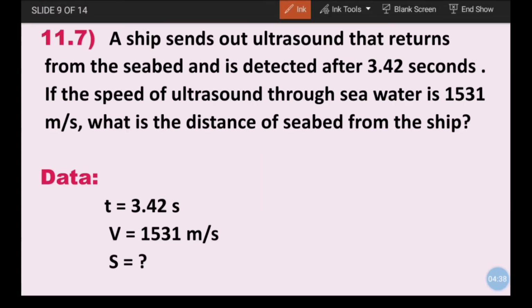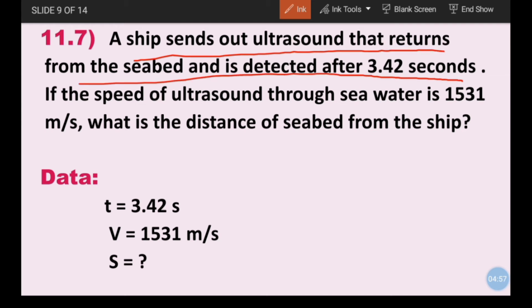Now let's see numerical 11.7. A ship sends out ultrasound that returns from the seabed and is detected after 3.42 seconds. These first two lines show that this numerical is related to echo, because the reflection occurs.